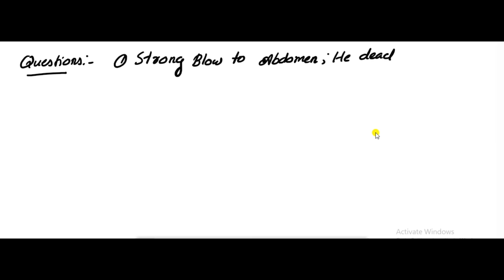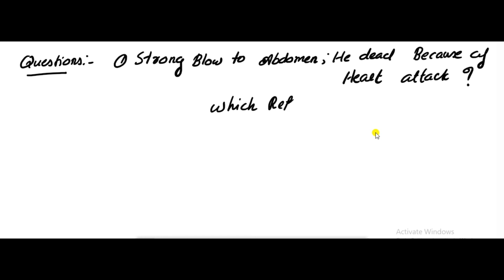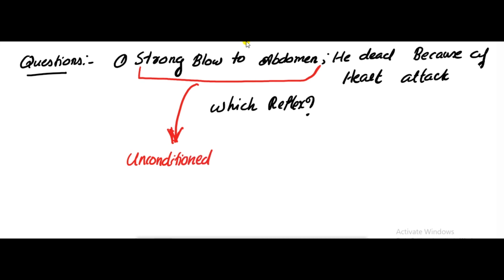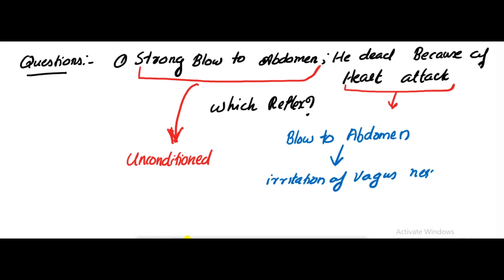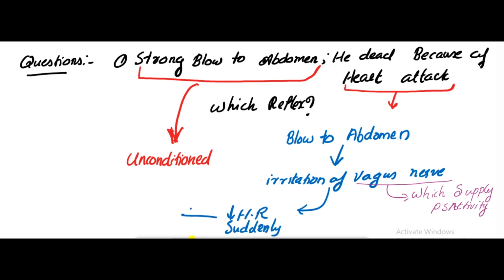This is one of the questions: which reflex? A strong blow to the abdomen is unconditional because he doesn't have past experience. Why heart attack? Because a blow to the abdomen affects the solar plexus, which is innervated by the vagus nerve, and it supplies the parasympathetic activity. So a sudden reduction in heart rate occurs, which leads to cardiac death.